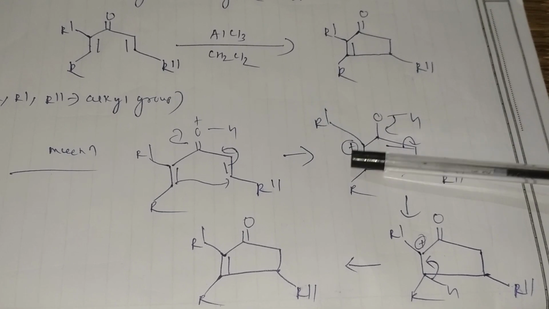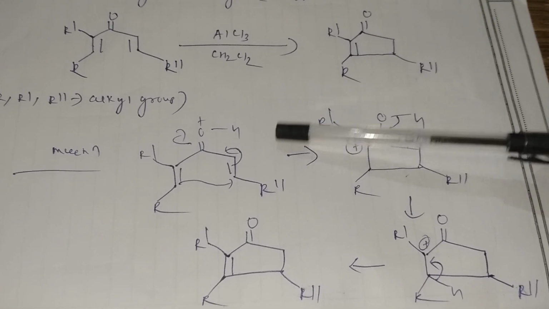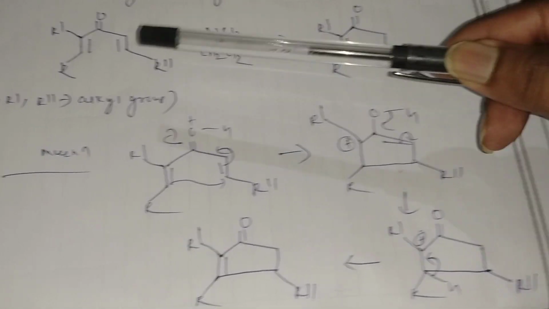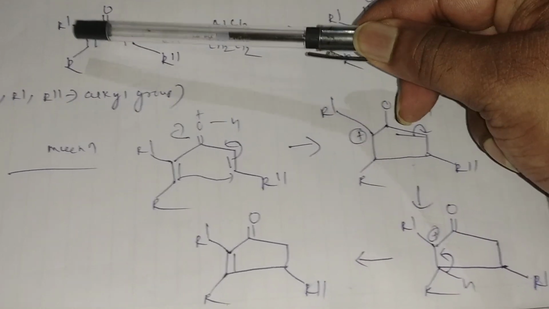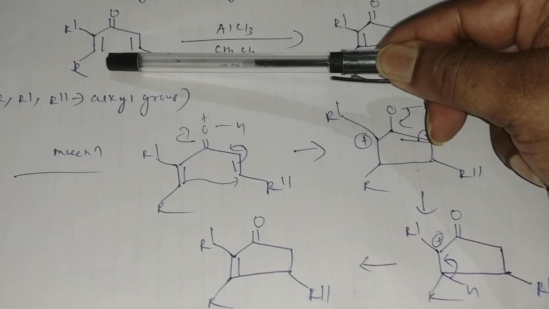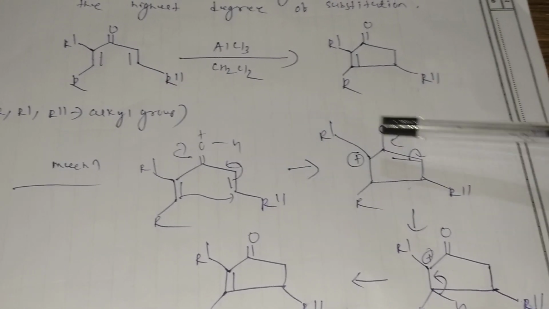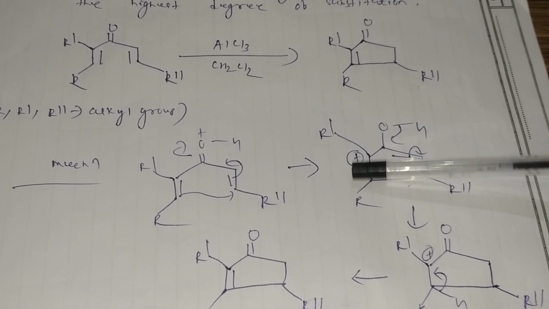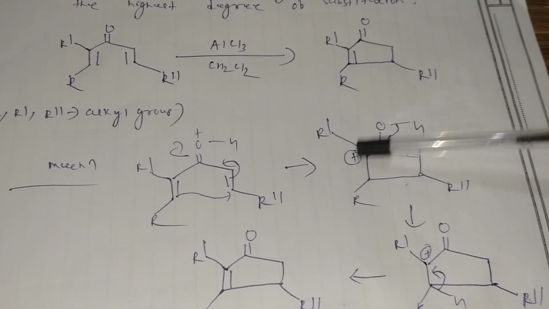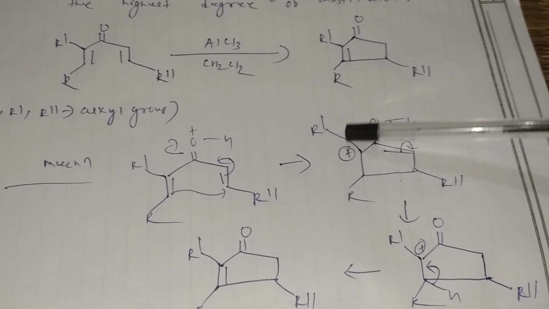If the positive charge forms, it must be stabilized by the alkyl group, because here only one alkyl group is present, and here two alkyl groups are present. So the double bond will shift from that left side. The positive charge will be formed on the left side and that carbocation will be stabilized by the alkyl groups. That is the key point of regioselectivity.